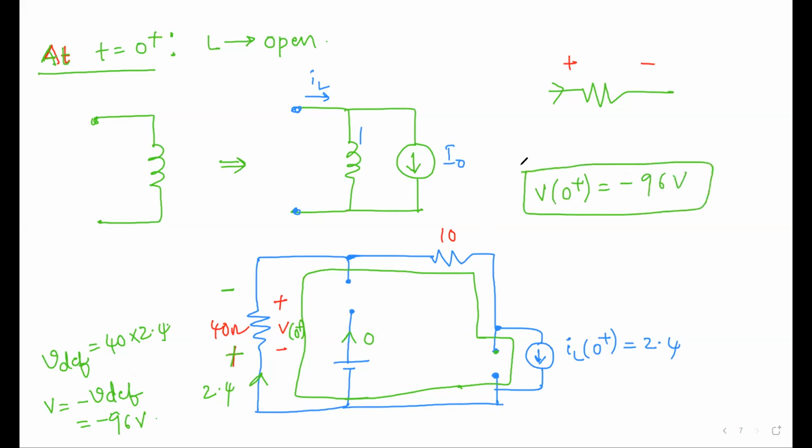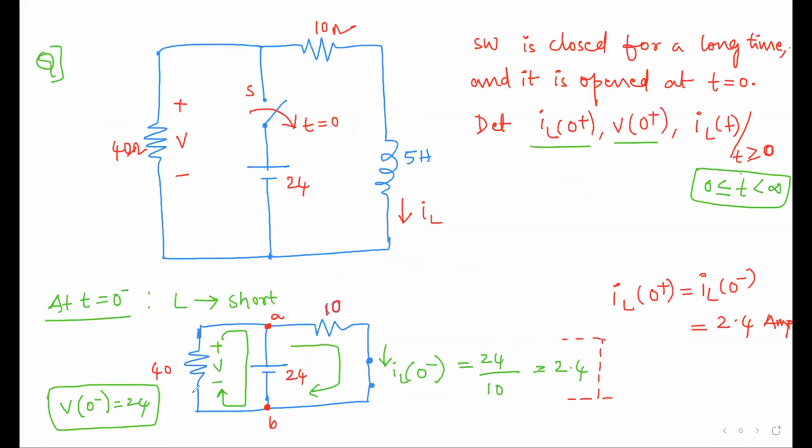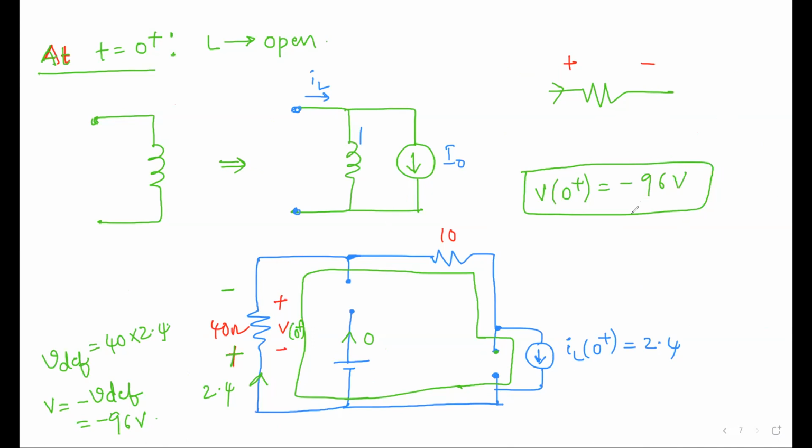So here, in case of resistor, we proved it doesn't depend on, I mean, V of 0 minus is 24. But V of 0 plus is minus 96. So we have proved that V of 0 minus is not equal to V of 0 plus.